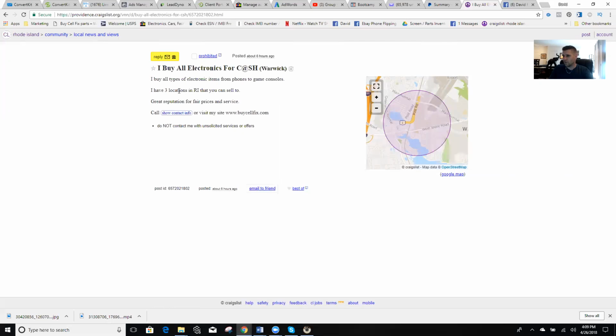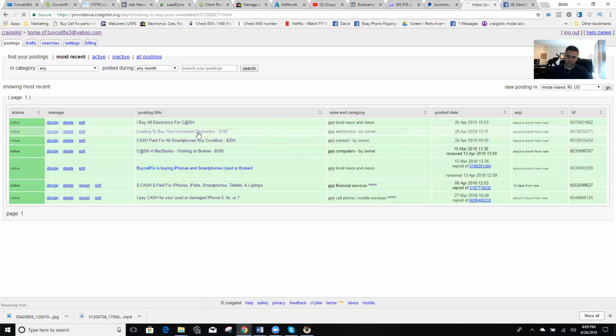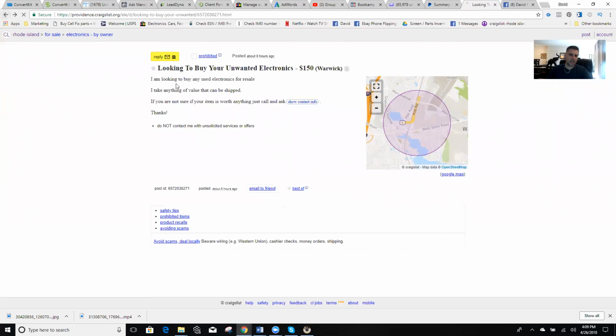I don't care if you've only been doing this for 2 weeks. If you've bought just a couple phones, you can say you have a great reputation. It doesn't matter. So the key is to just say something a little bit differently and get your ad to stick. Now, if you notice, I don't have any pictures on any of these, okay? Pictures are great, but if you put pictures, they increase the chance of your ad getting flagged.